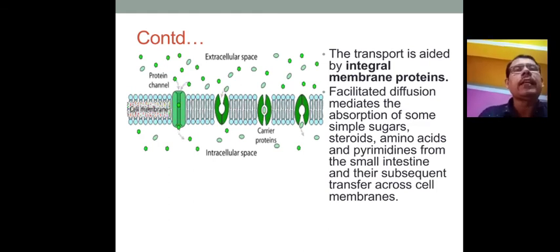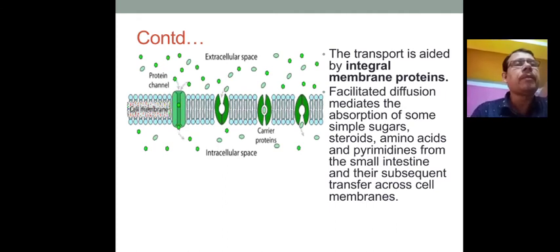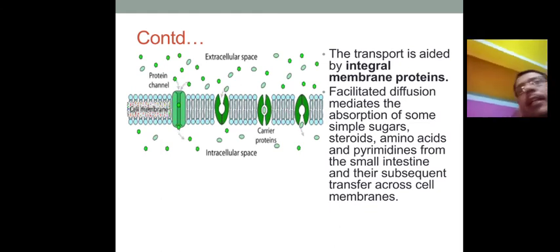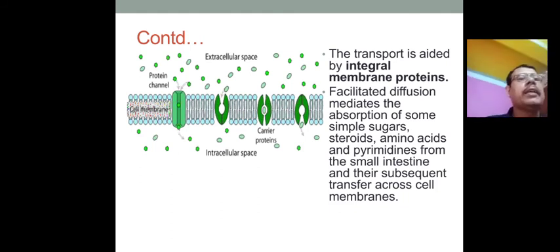Extracellular space, the protein channel and extracellular fluid, the transport is mediated by integral membrane protein. Facilitated diffusion mediates the absorption of simple sugars, steroids, amino acids and pyrimidines from the small intestine and their subsequent transfer across the cell membrane. Remember these substances transported by integral membrane protein through facilitated diffusion: steroids, simple sugars, amino acids and pyrimidines.